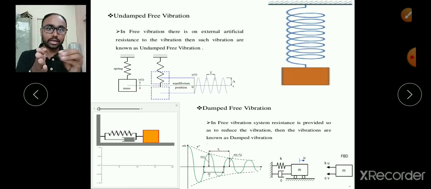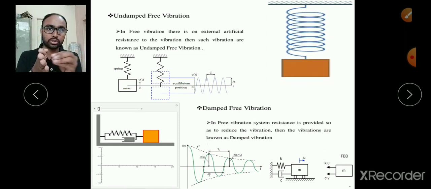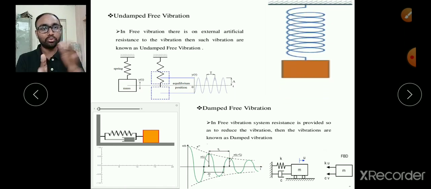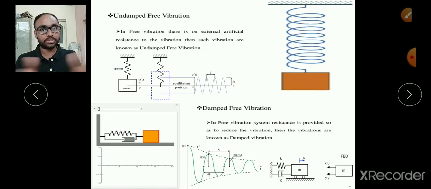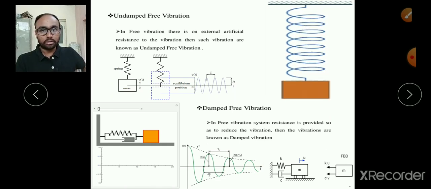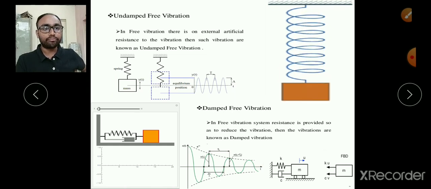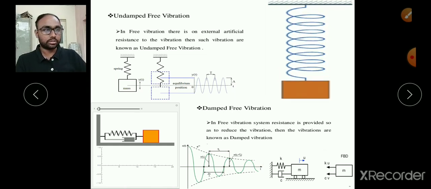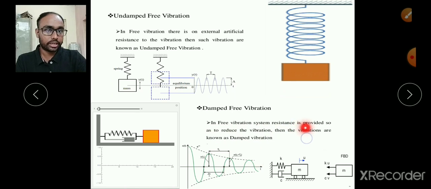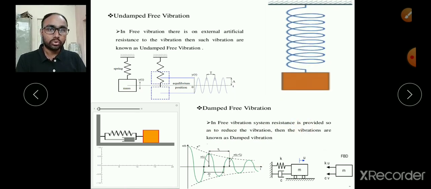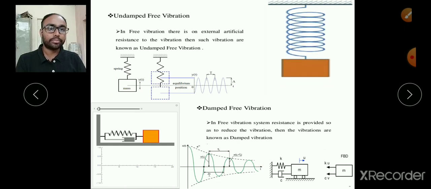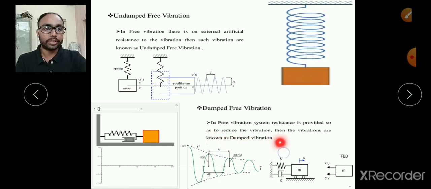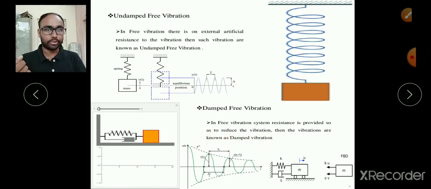Again for the next cycle it will come to a closer position, and after some time the block cannot move from its original position, that means it cannot vibrate, and therefore the vibration becomes dead. That is what we call damped free vibrations. That's what I have written here: in a free vibration system, if resistance is provided to reduce the vibration, then the vibrations are known as damped free vibrations.